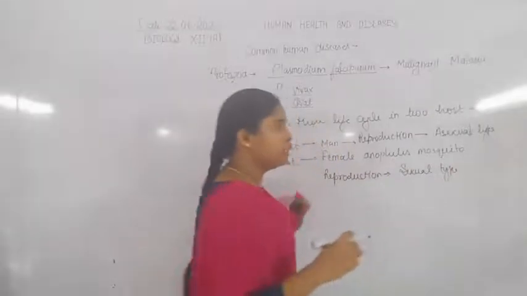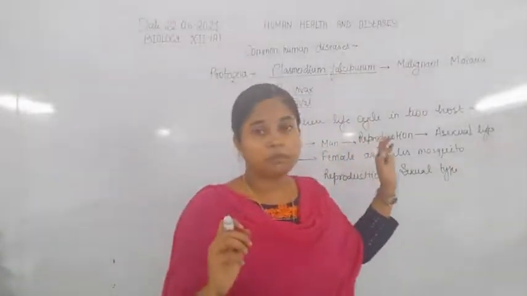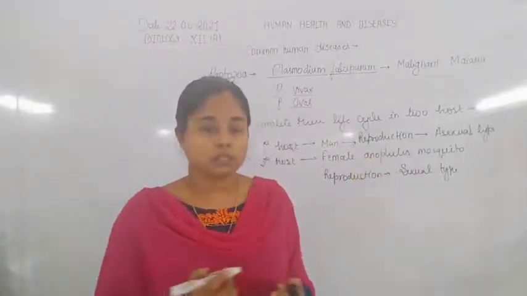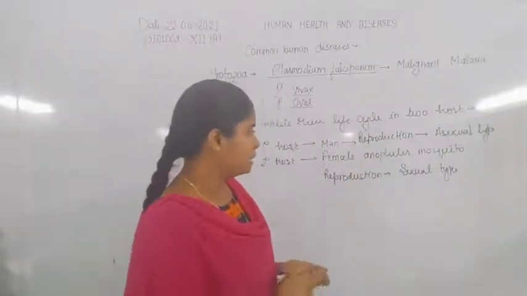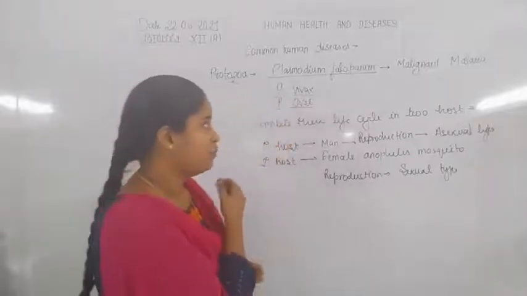In asexual reproduction, there is no formation of gametes inside the organs or blood circulatory system of man. But in the female mosquito, there is formation of male and female gametes of the parasite Plasmodium.